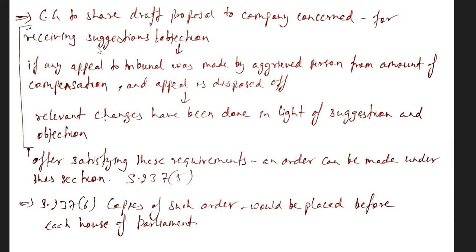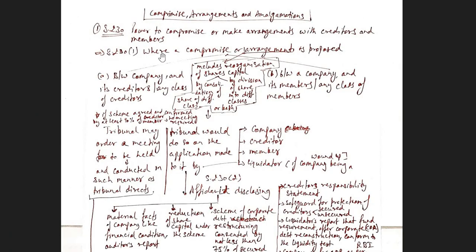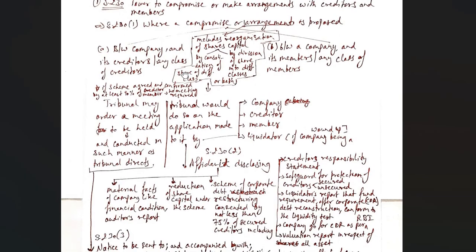After that, if any suggestions or objections have been received, relevant changes are made in light of them. After satisfying these requirements, an order can be made under this section. Clause 6 says copies of such an order would be placed before each house of parliament. So this is all about compromise, arrangement and amalgamation.